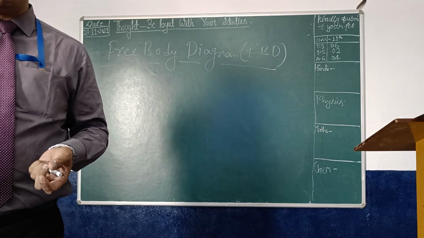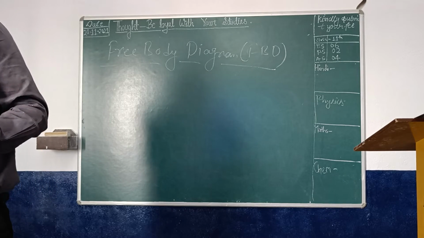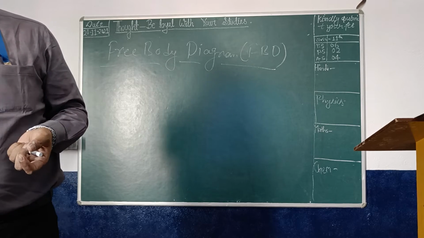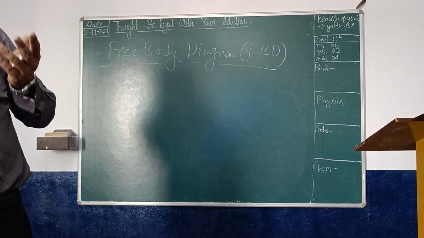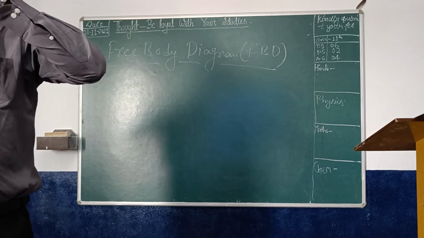If somebody says there is too much load on the bridge, what is the meaning? After some time, the bridge collapses from the middle, right?